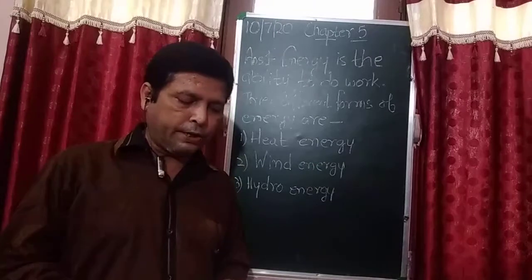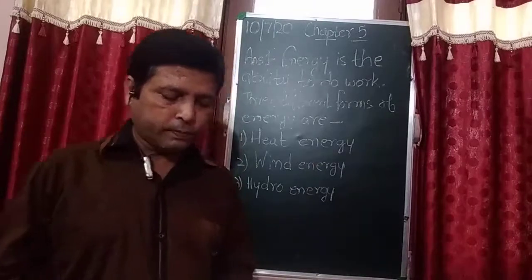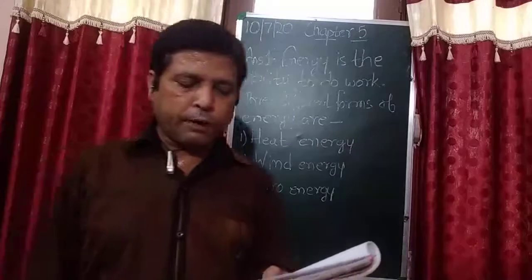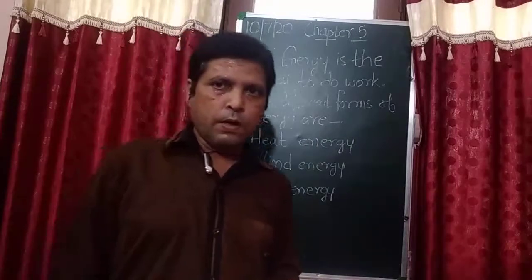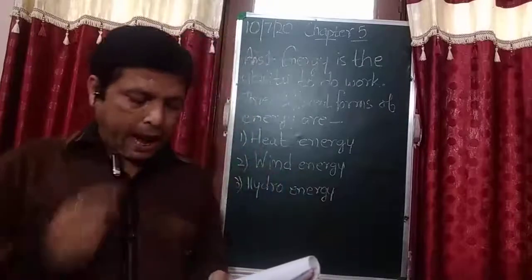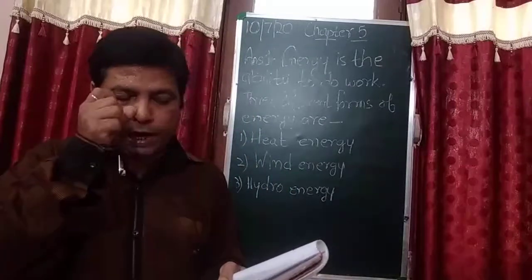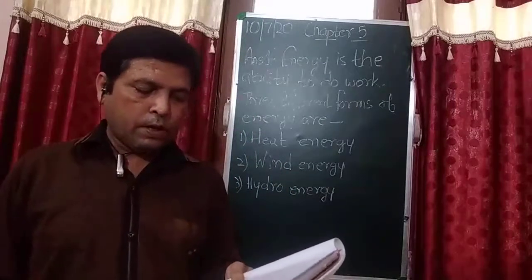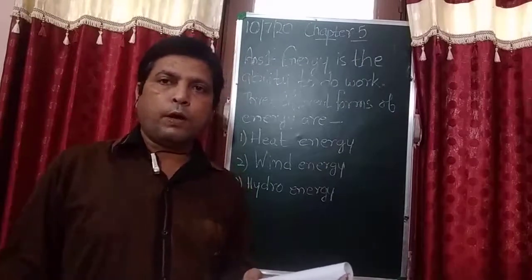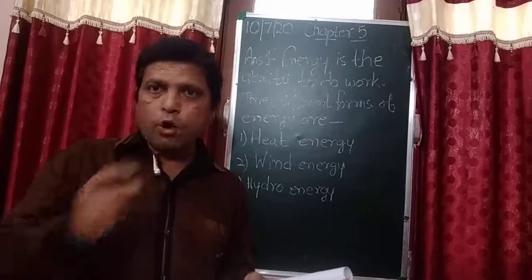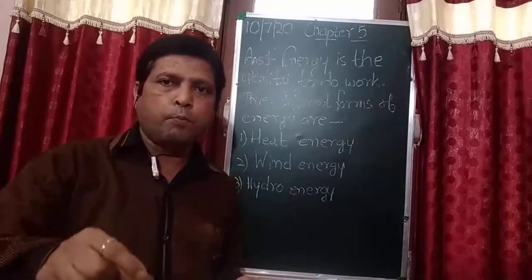Now let's read the second question. How can friction force be helpful to us? Explain with the help of an example. So what is friction? Friction is the force which opposes the motion.